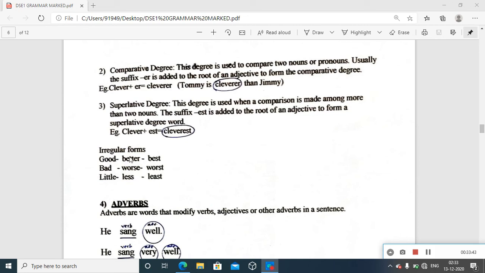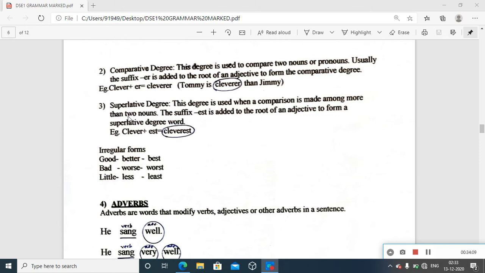So it is good, better, best. We often use these, but we are not much aware that we are using them under the category of adjective. That is why we try to make it an organized way of learning at the stage of learning language. Bad, worse, worst. Worse than, the worst.